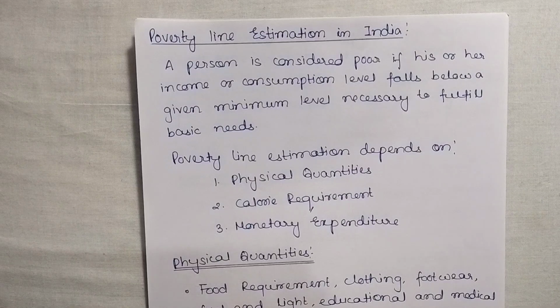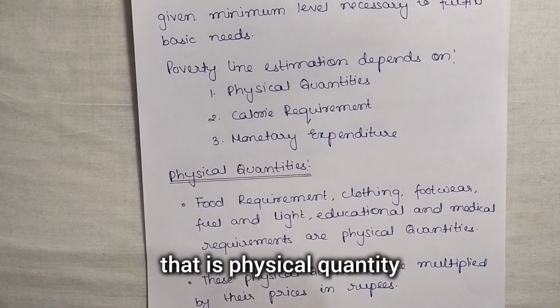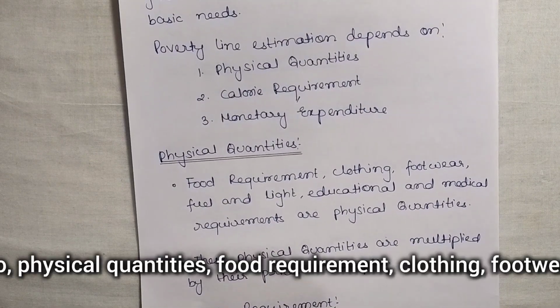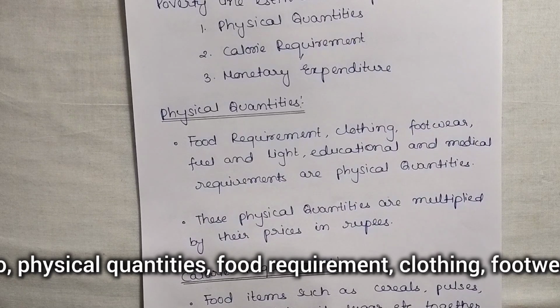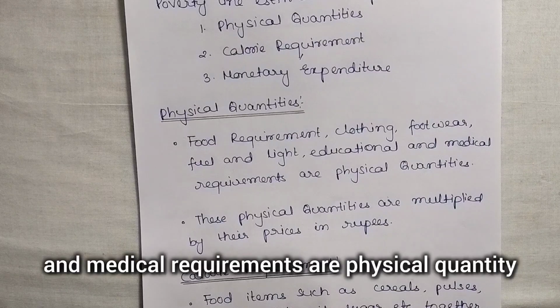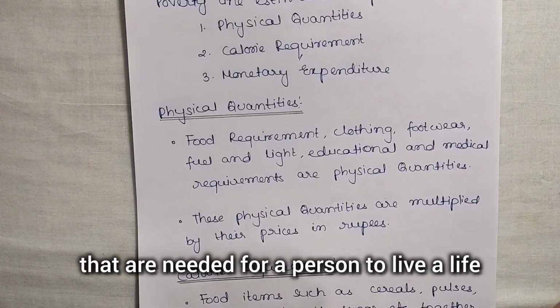Now, poverty line estimation depends on three criteria: physical quantity, calorie requirement and monetary expenditure. Physical quantities are food requirement, clothing, footwear, fuel and light, and educational and medical requirements. These are the things a person needs to live a life, right?